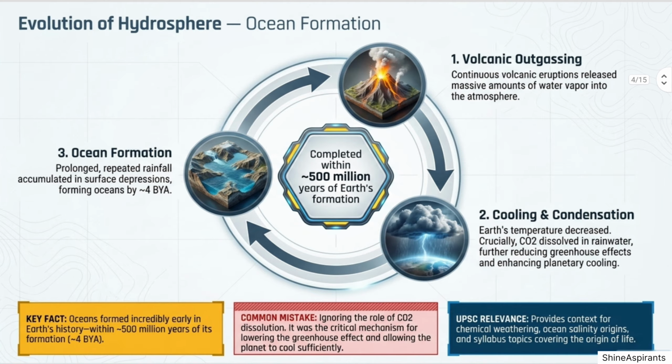3. Evolution of the hydrosphere. Volcanic outgassing. Continuous volcanic eruptions released large amounts of water vapor into the atmosphere. Cooling and condensation. As Earth's temperature decreased, CO2 dissolved in rainwater, enhancing further cooling. This led to repeated condensation and prolonged rainfall over millions of years. Ocean formation. Rainwater accumulated in surface depressions, forming oceans by approximately 4 billion years ago. That's within just 500 million years of Earth's formation.